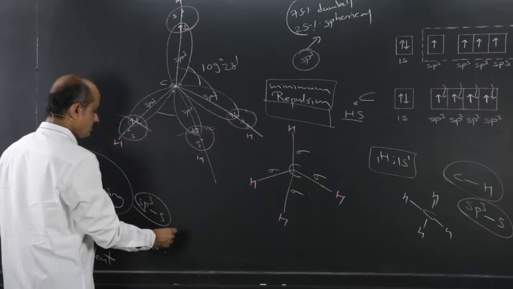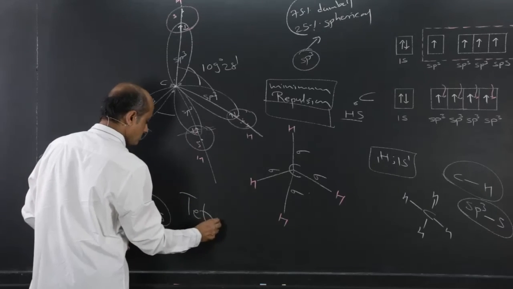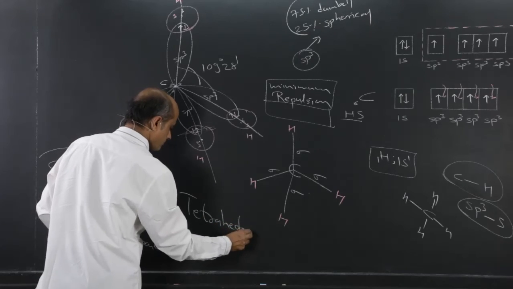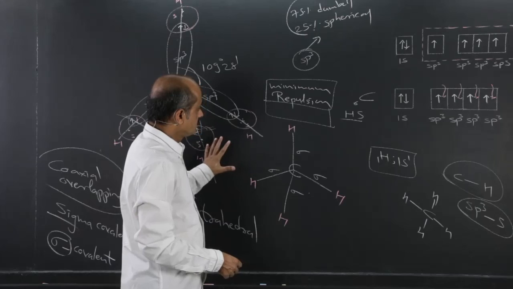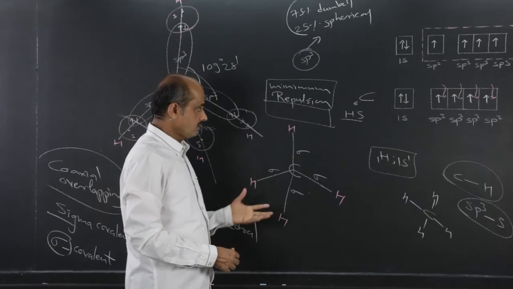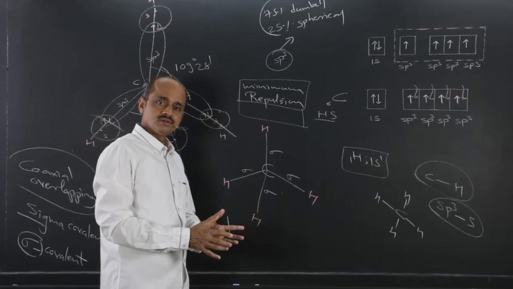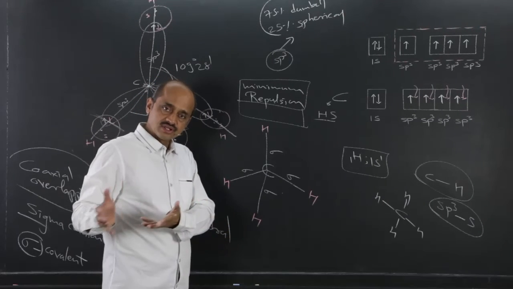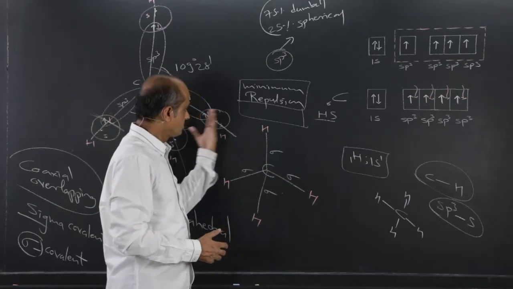The resulting geometry is called tetrahedral geometry.